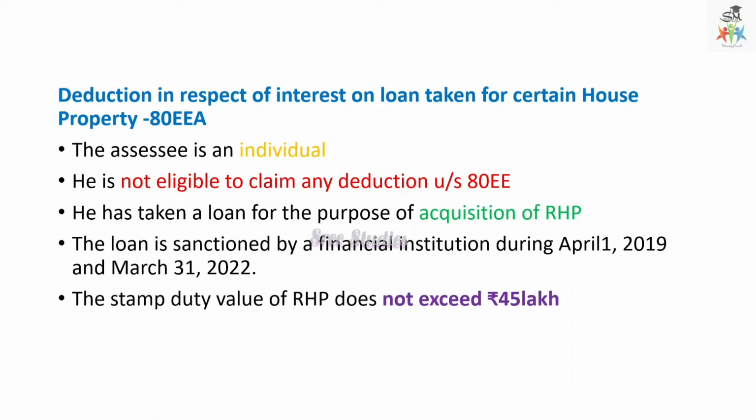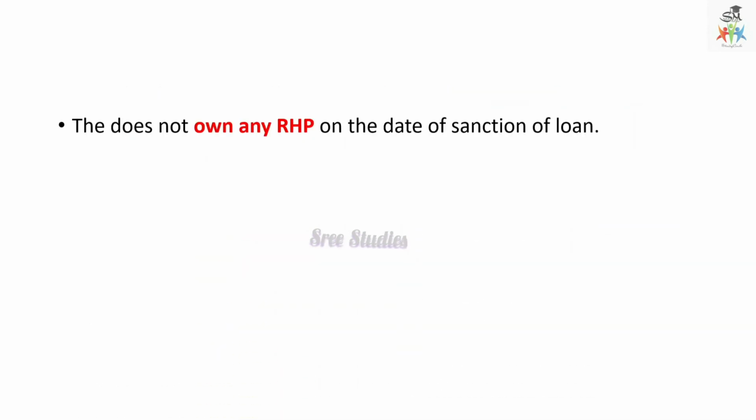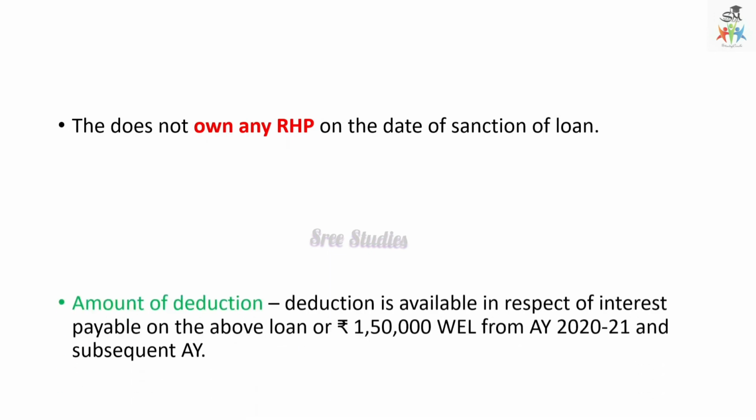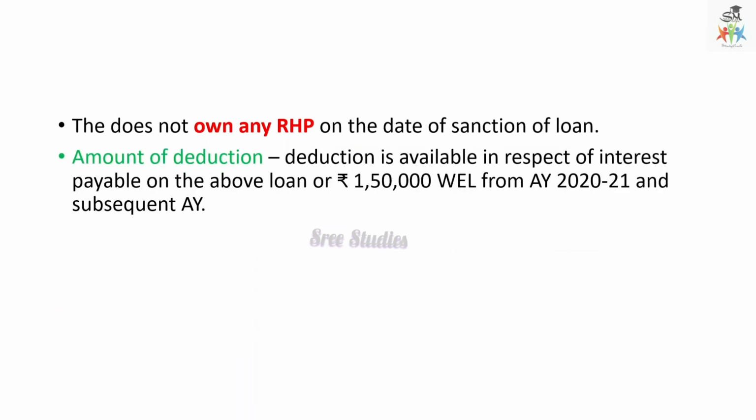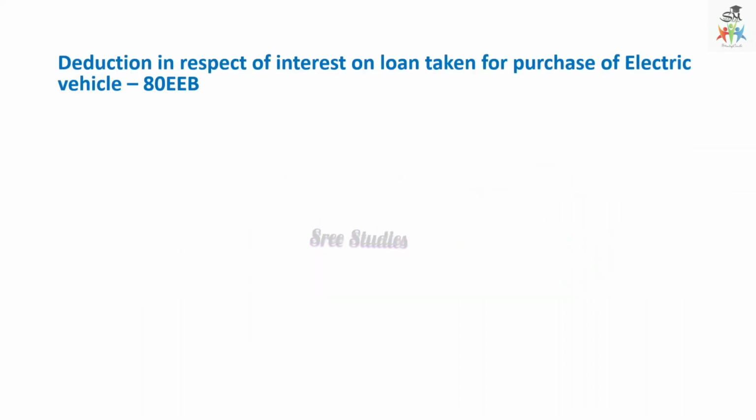The stamp duty value should not exceed 45 lakhs. Though the assessee should not own any residential house property on the date of sanction of loan, and the amount of deduction is the actual interest payable or 1,50,000, whichever is less, from the assessment year 2020-21 and the subsequent years. And the same interest is not deductible twice. Once they get eligible under section 80EEA, then they are not again eligible to get deductions under section 24B under income from house property.